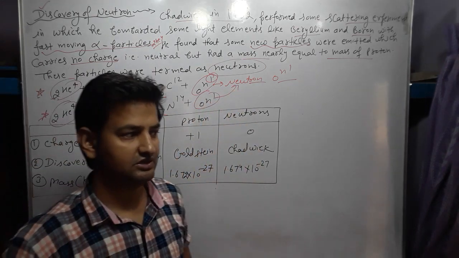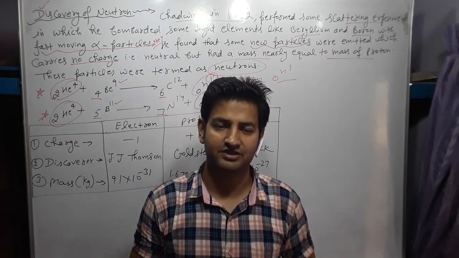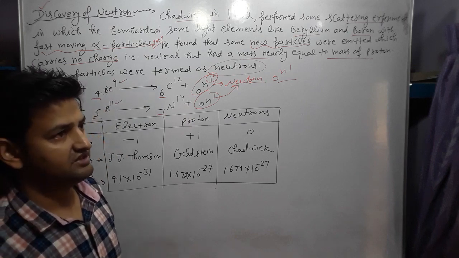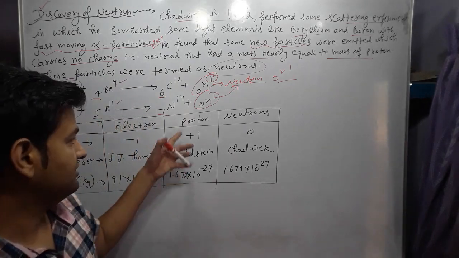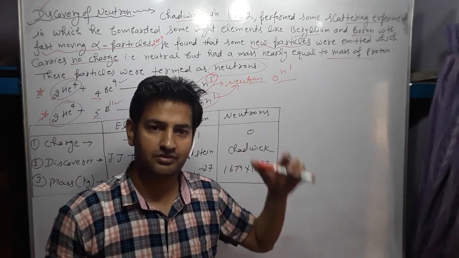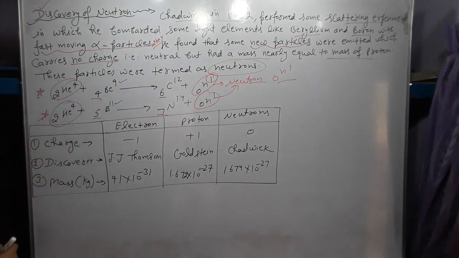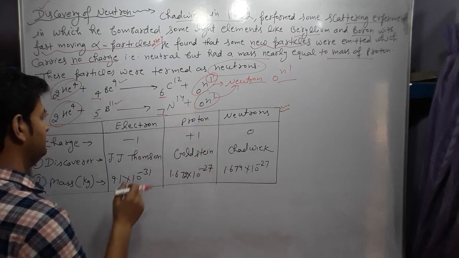So these are our three fundamental particles, electron, proton and neutron, which were discovered in different experiments: J.J. Thomson for the discovery of the electron, Goldstein for the discovery of the proton, and Chadwick for the discovery of the neutron. So we have to remember their properties: electron, proton and neutron.